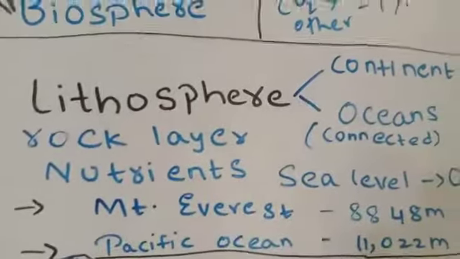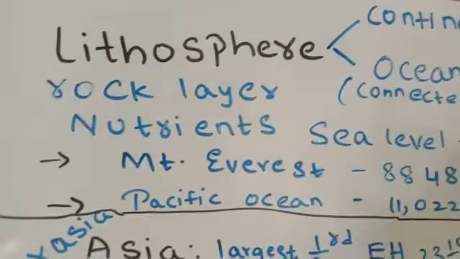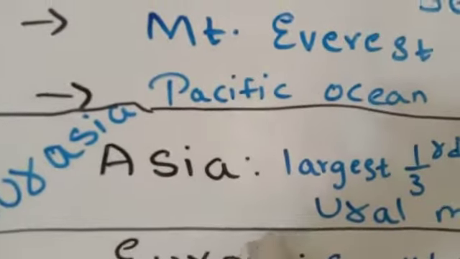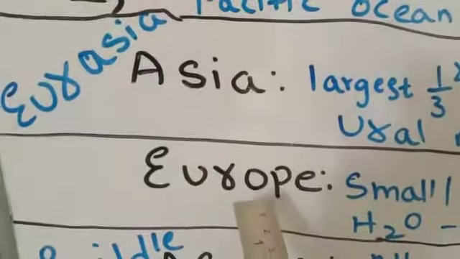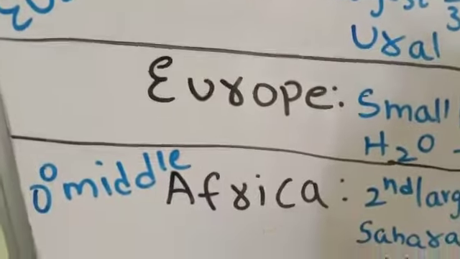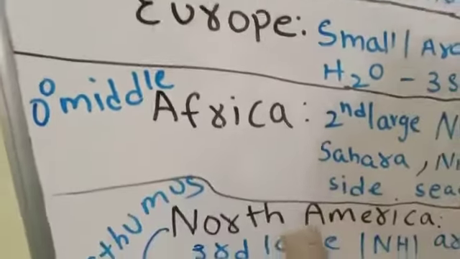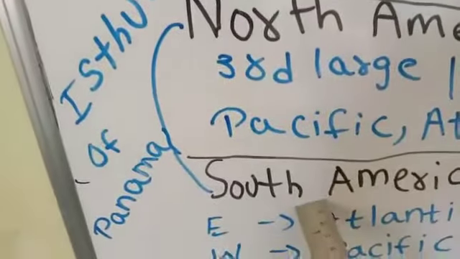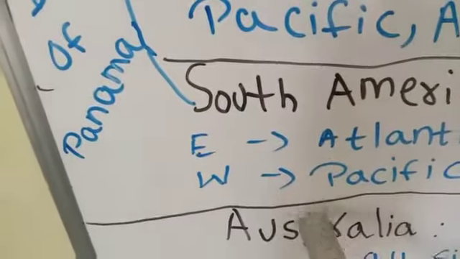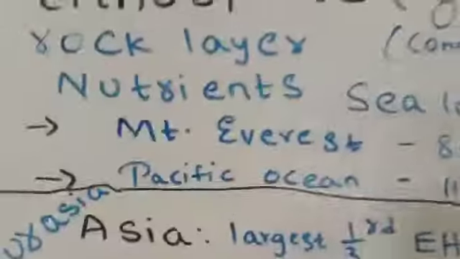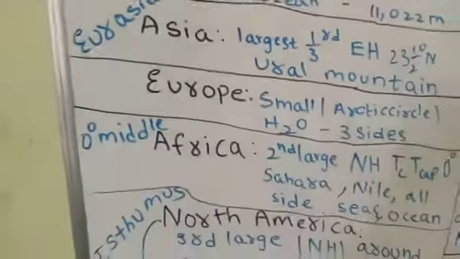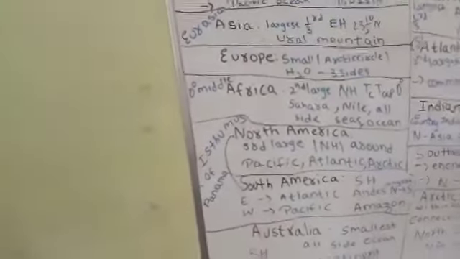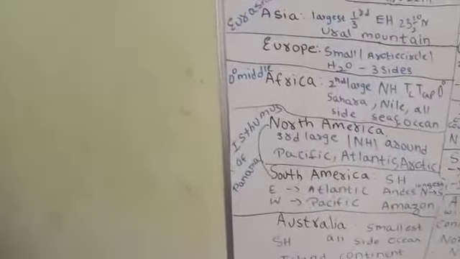Now I am going to tell you about the 7 continents on the earth. The first one is Asia, second is Europe, third is Africa, fourth is North America, fifth is South America, sixth is Australia. So these are all the 7 continents. We will get into detail about each of these continents.